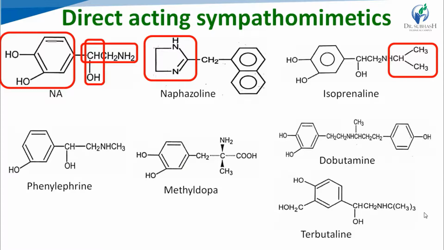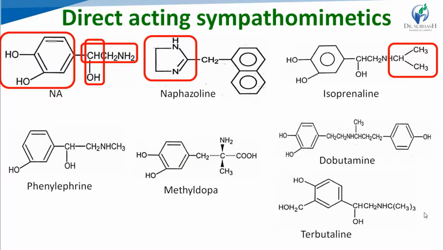Propyl means CH3, CH2, CH3. But isopropyl means the substitution is at the middle carbon, which is known as iso, right? Substitution is present at the middle carbon, so that propyl is known as isopropyl, and here the substitution is at the middle carbon, so this drug is known as isoprenaline.